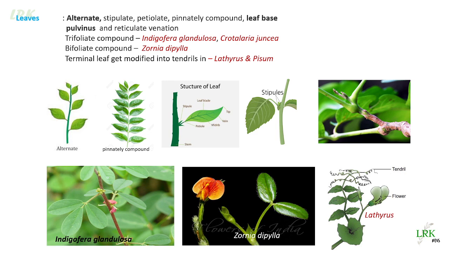Now we will see leaves. Leaves are alternate. They are stipulate. What are stipules? We already discussed. The stipules are the green scale-leaf-like structures which are present at the base of the petiole. You can see here these two structures, we call them stipules. If the stipules are present, the leaves are stipulate.